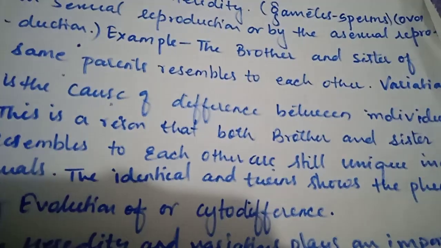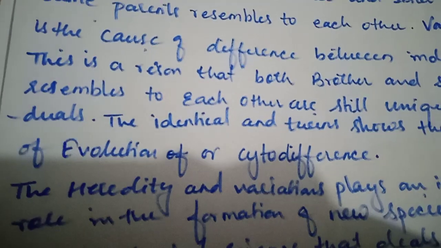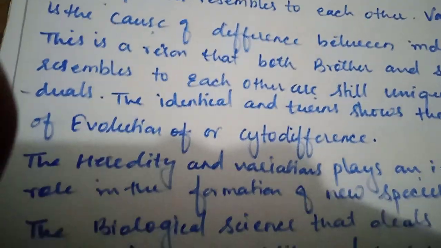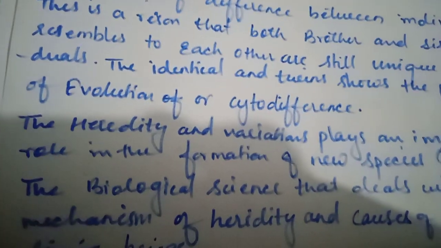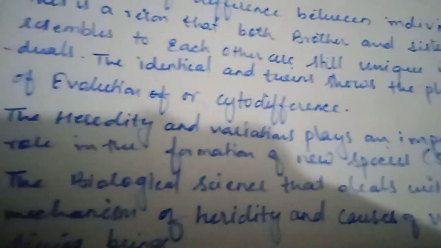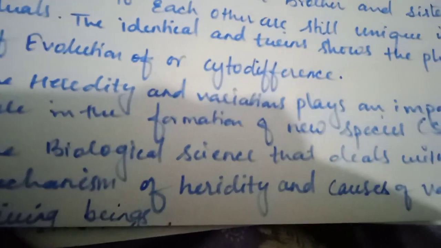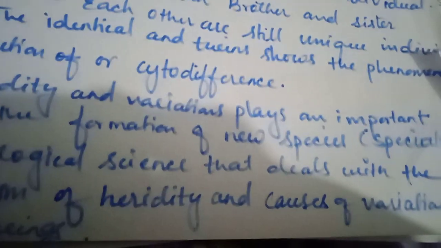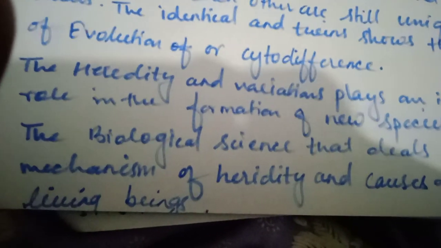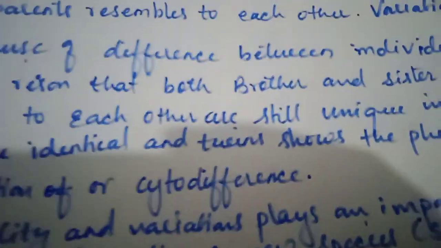Identical twins show the phenomena of heredity and variation. Heredity and variation play an important role in the formation of new species, which is speciation. The biological science that deals with the mechanism of heredity and the cause of variation in living organisms and living beings.